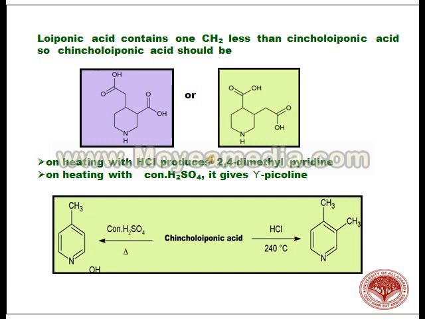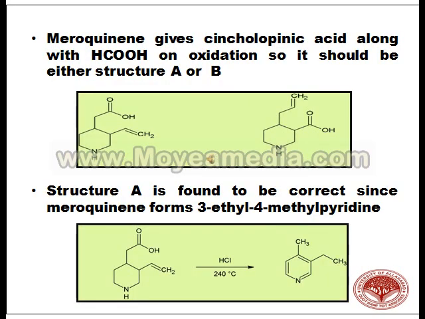On heating with HCl, it produces 2,4-dimethylpyridine, and on heating with concentrated H2SO4, it gives gamma picoline. Meroquinine gives cincholeuponic acid along with formic acid on oxidation, so it should be either structure A or structure B. Structure A is found to be correct since meroquinine forms 3-ethyl-4-methylpyridine.